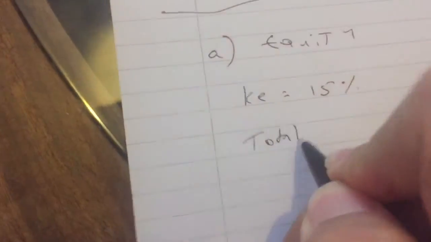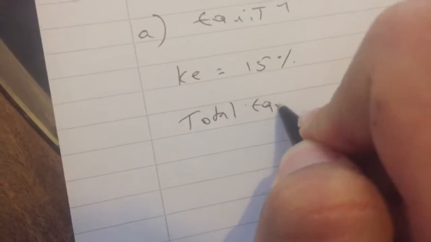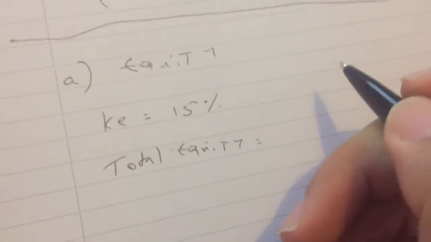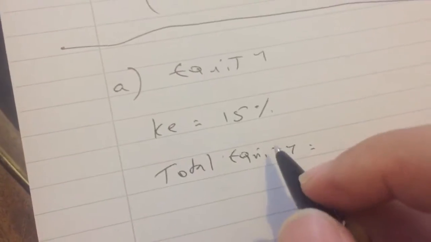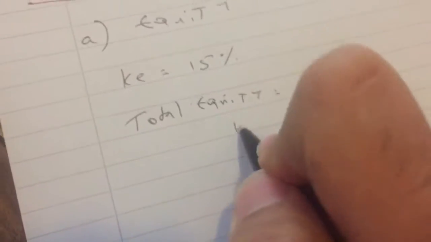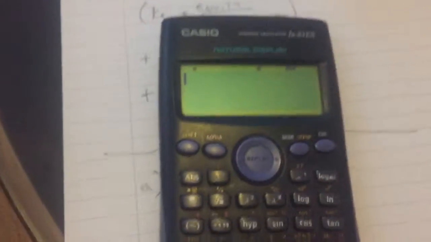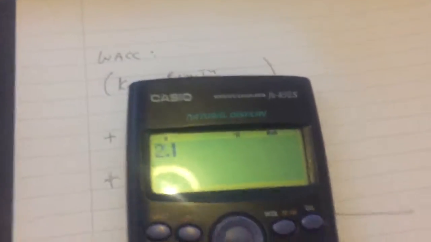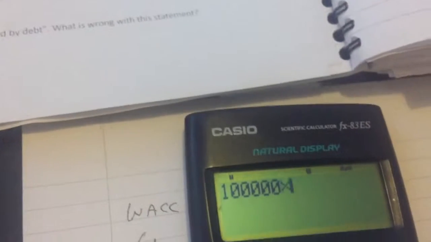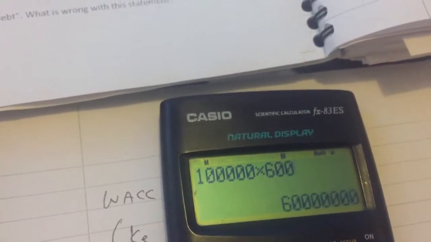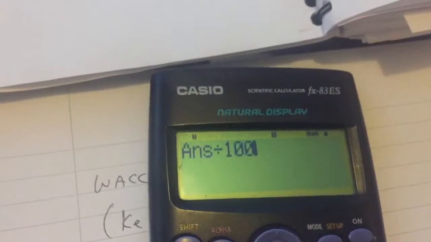So your total equity is 100,000 shares at 600 pence, divided by 100 to get it into pound form, 600k.